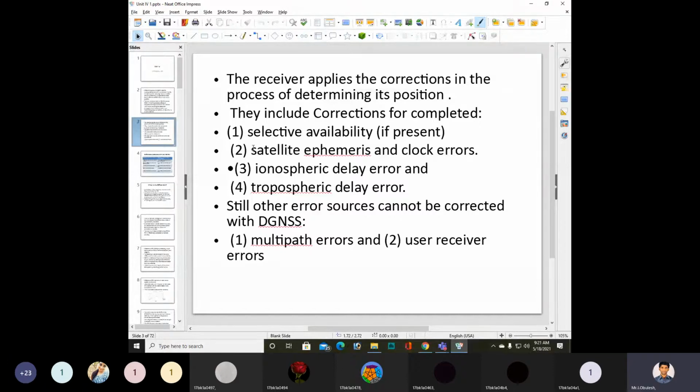Still, other error sources cannot be corrected with the help of DGPS, differential global navigation satellite system. For example, multipath error and user receiver errors cannot be corrected.